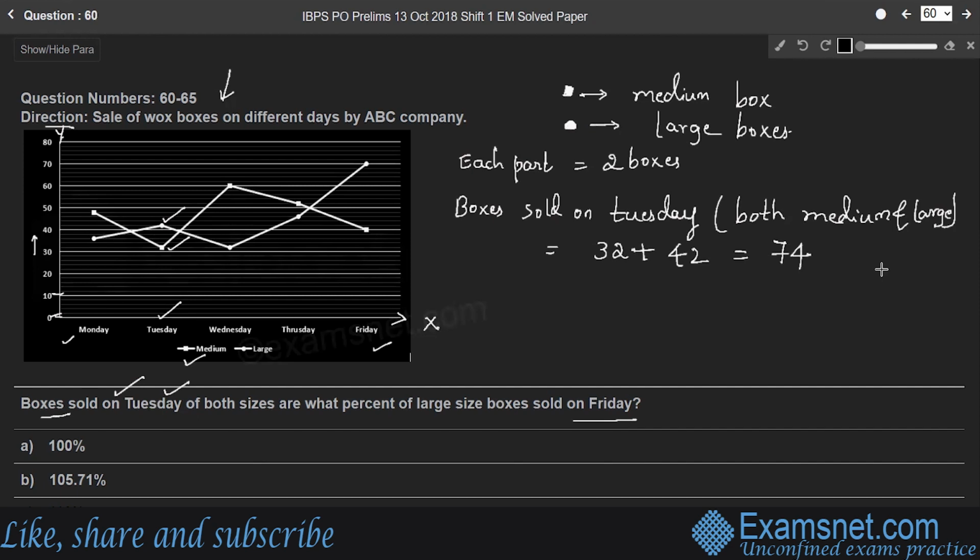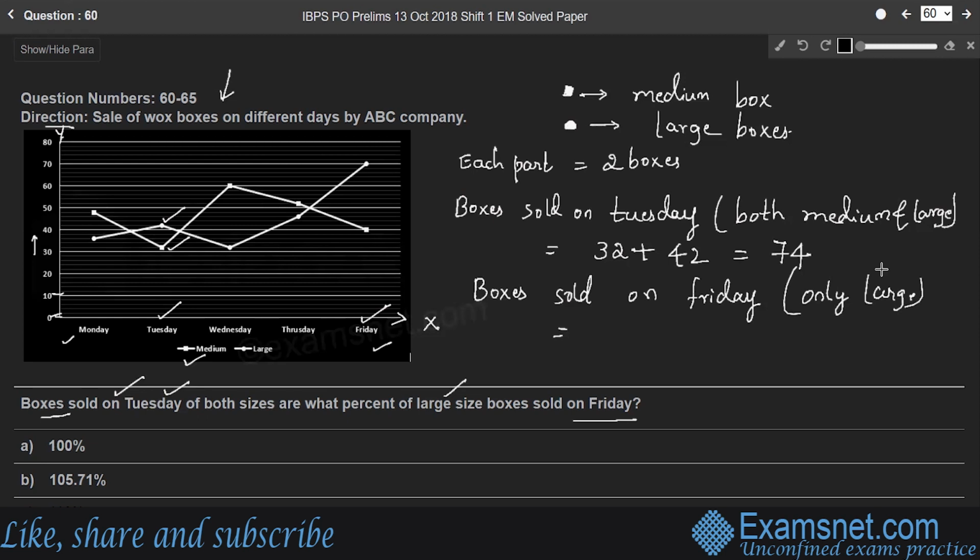Whereas large size boxes sold on Friday, that means only large boxes. On Friday, how many large boxes were sold?